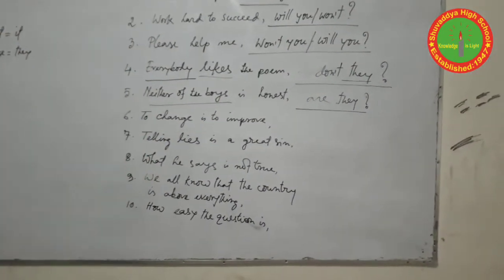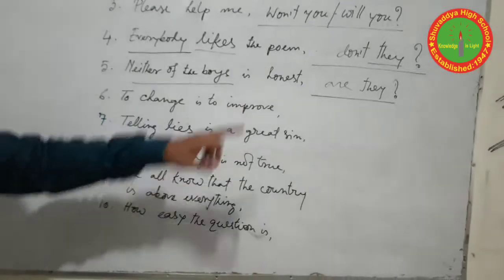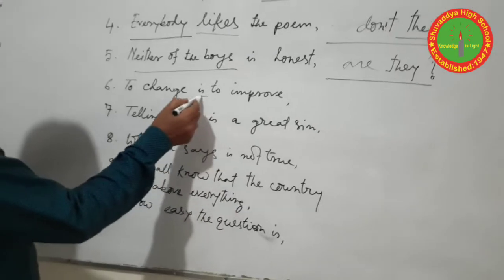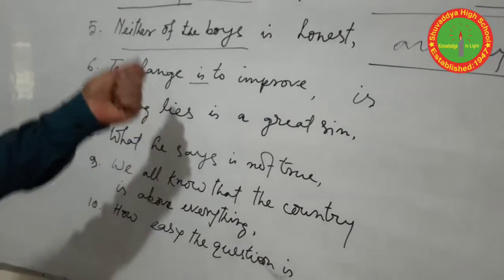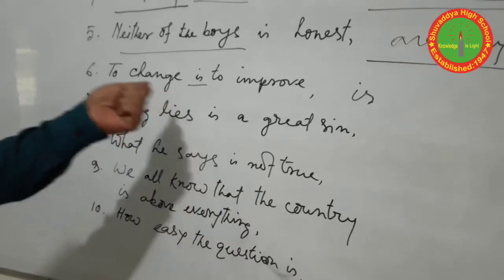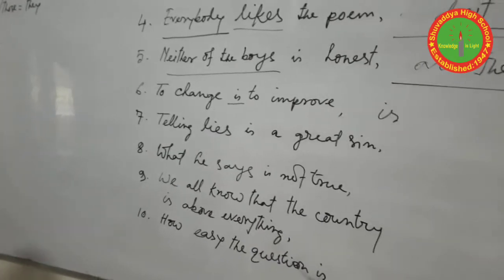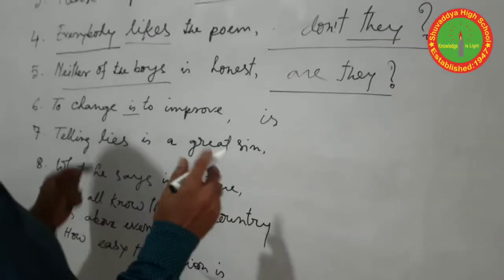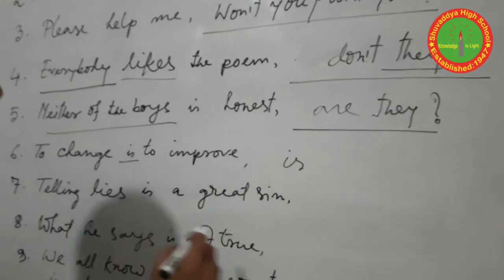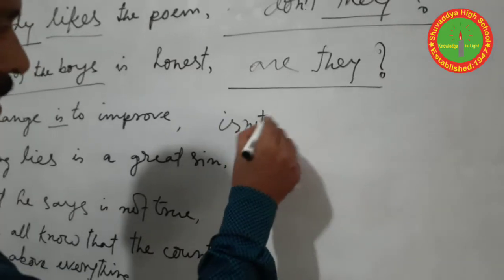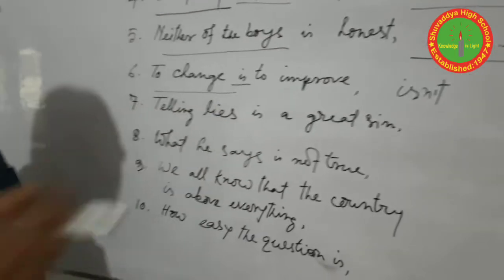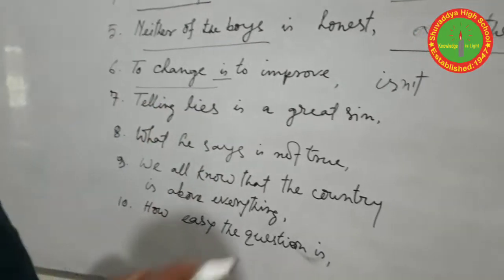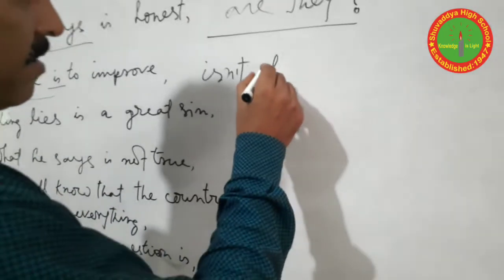So here is the sentence. To change is to improve. Here is the main verb, though it is an auxiliary one. So first we use the is and then check whether the sentence is affirmative or negative. So there is no sign, no, never, not, and these words, so we should easily understand that the sentence is affirmative. So we should use not in contraction form, isn't. And the subject here is an infinitive and we should use for what? It is it. Okay?